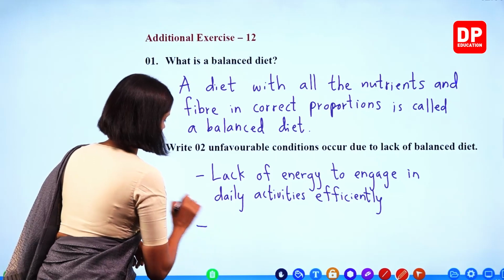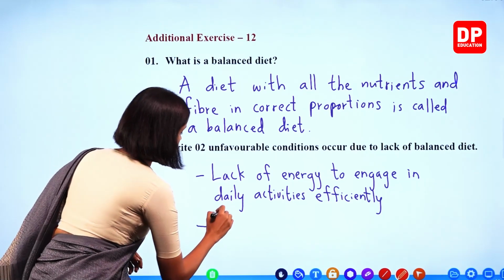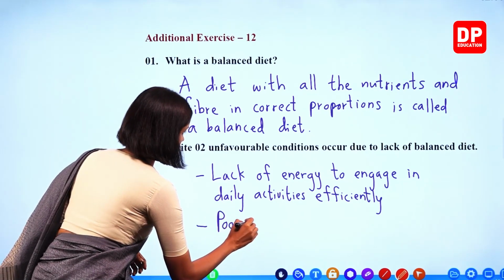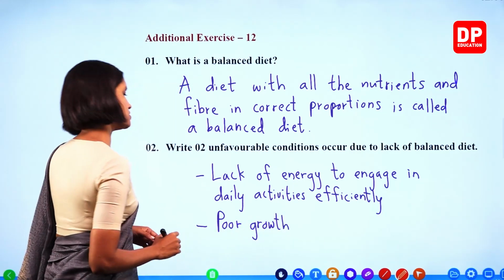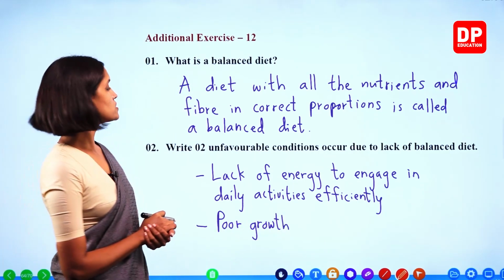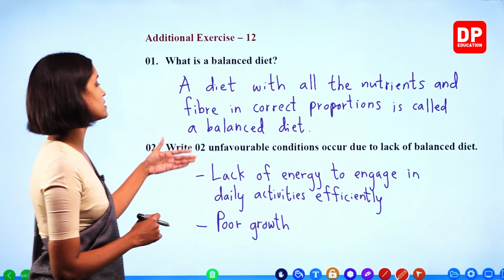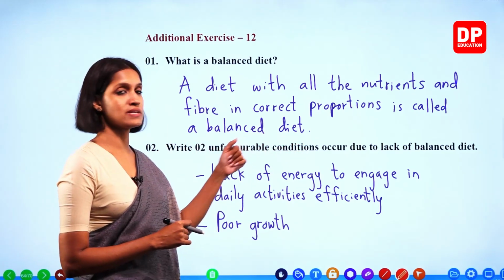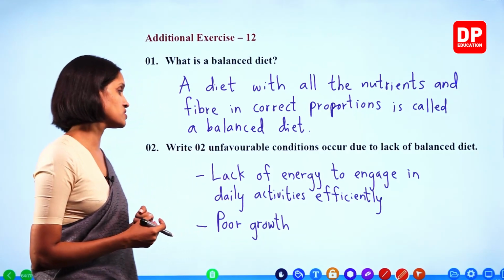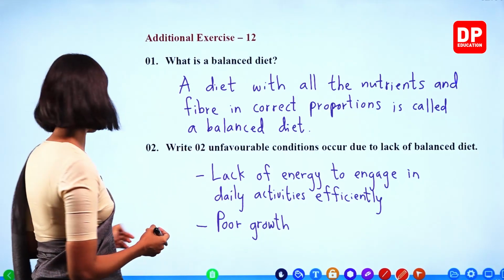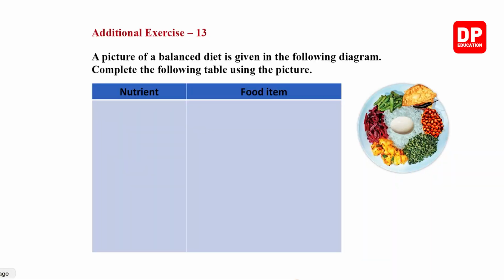Right. Next one we can write poor growth. Poor growth. Right, children? Write two unfavorable conditions that occur due to lack of a balanced diet: lack of energy to engage in daily activities efficiently, and poor growth. Okay? Right. Exercise 13. A picture of a balanced diet is given in the following diagram.